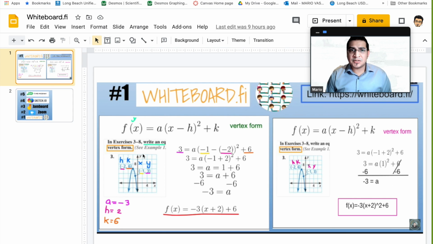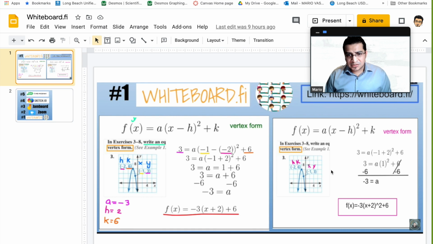So I give them the picture in the Whiteboard.fi. They were able to find the equation in vertex form for a parabola. They put the h and k, they put the x and y, they listed the values there. They actually have the formula there, and I like how they show the work right here, and they put the final answer. This is another student that did it. This student here didn't actually use the equation tool, but was still able to type it right here, and it still makes sense, and they still got the work done.